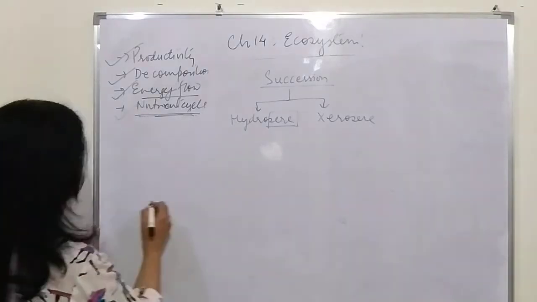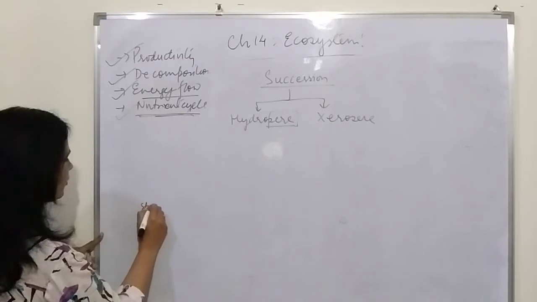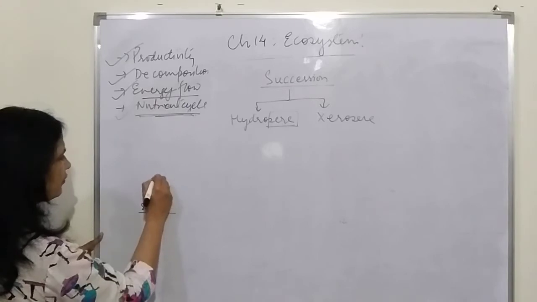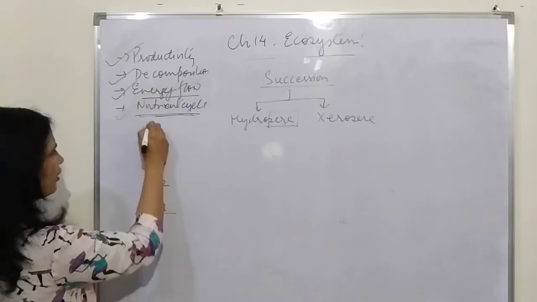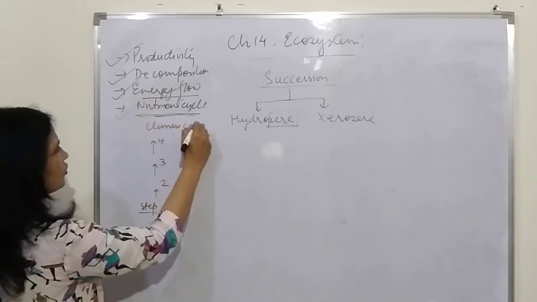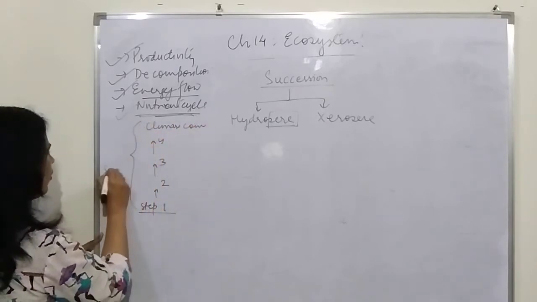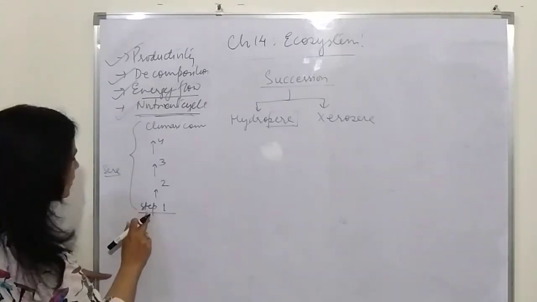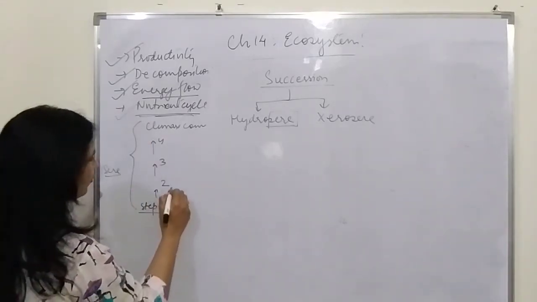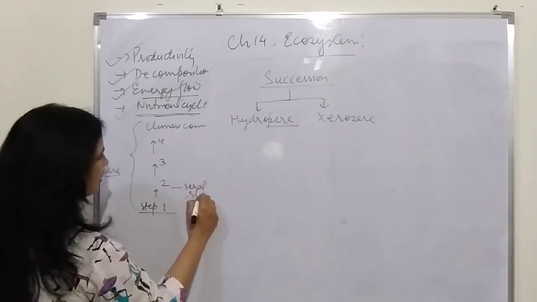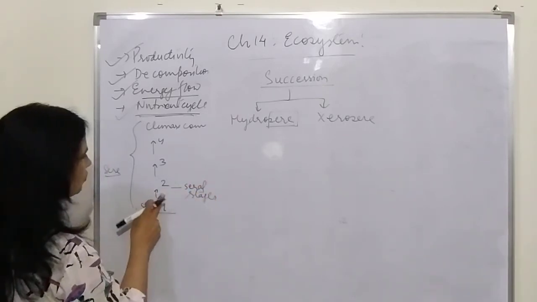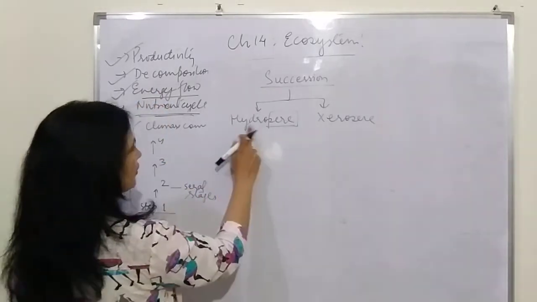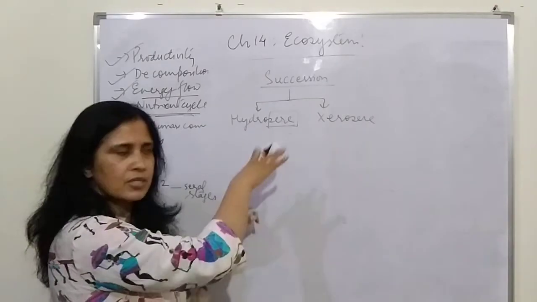So if let us say there is one particular community, step 1, followed by another community, step 2, followed by step 3, step 4, and finally the climax community is formed. In this case, this entire sequence of communities changing one after the other is called sere, and these steps are called seral stages. So seral stage 1, seral stage 2, seral stage 3, 4 and 5. Finally the climax community is formed. I hope this is understood, hydrosere and xerosere.